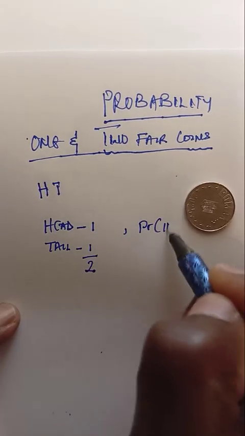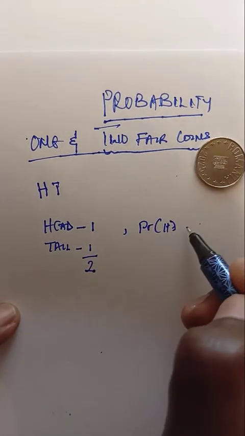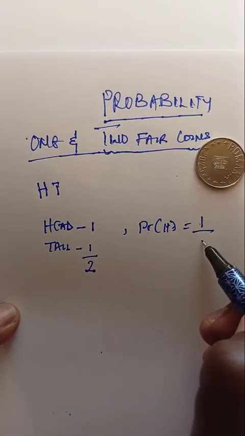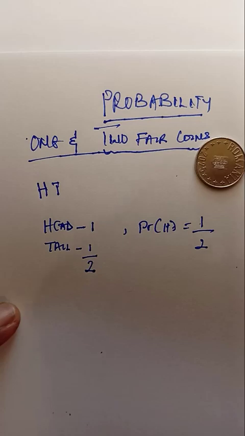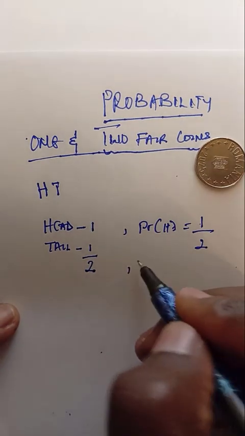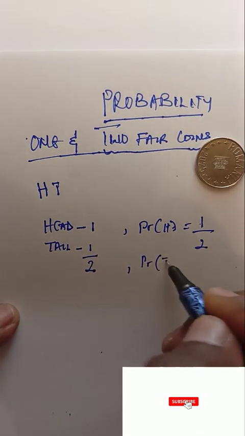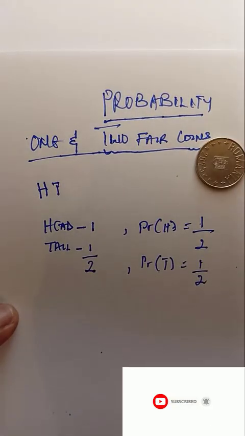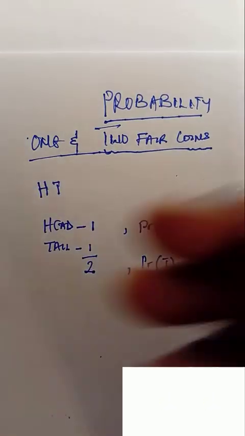Now the chances of obtaining a head, the probability of a head is equal to what we have here, 1 all over what? The total, which is 2. That is it. And the probability of obtaining a tail is equal to what we have here, 1 all over 2.